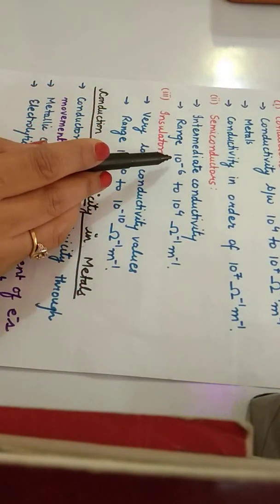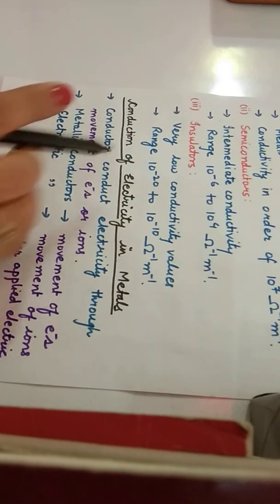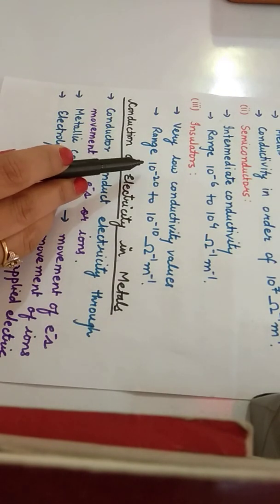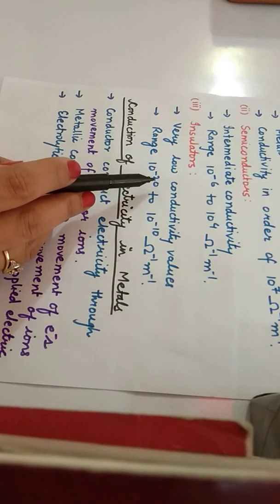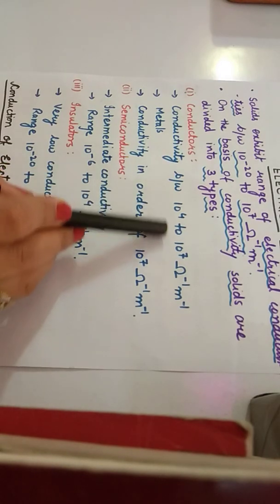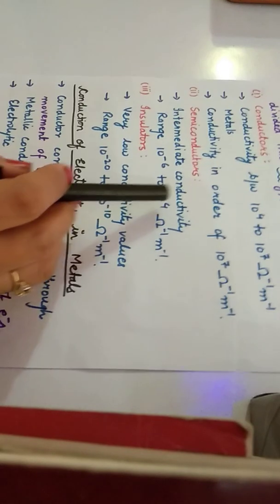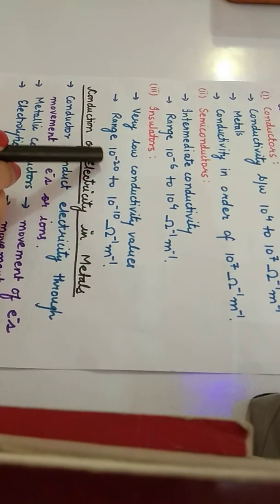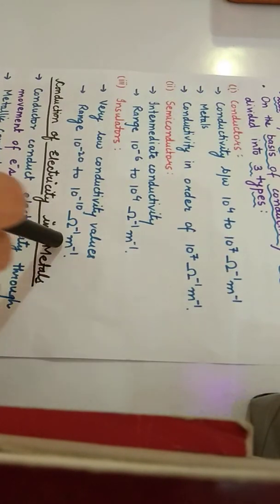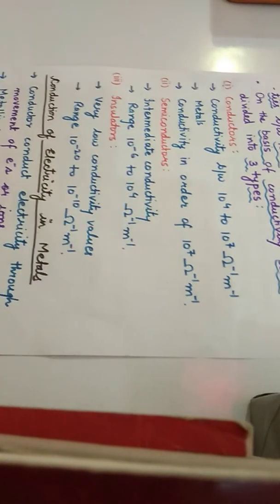Semiconductors have conductivity between 10 to the power minus 6 to 10 to the power 4 ohm inverse meter inverse. And insulators have conductivity between 10 to the power minus 20 to 10 to the power minus 10 ohm inverse meter inverse. So very low in insulators, very high in conductors, and intermediate in semiconductors.